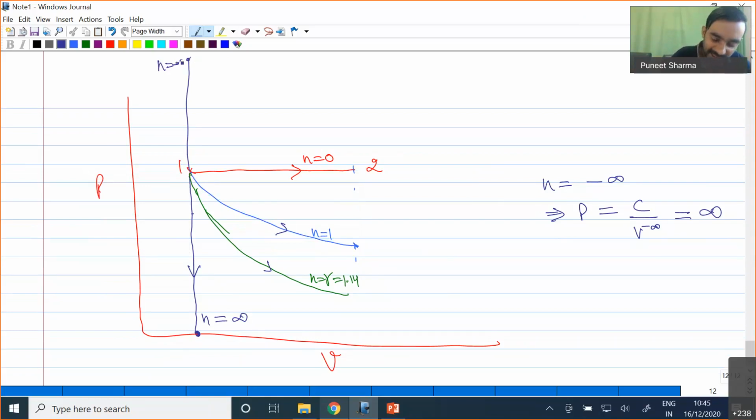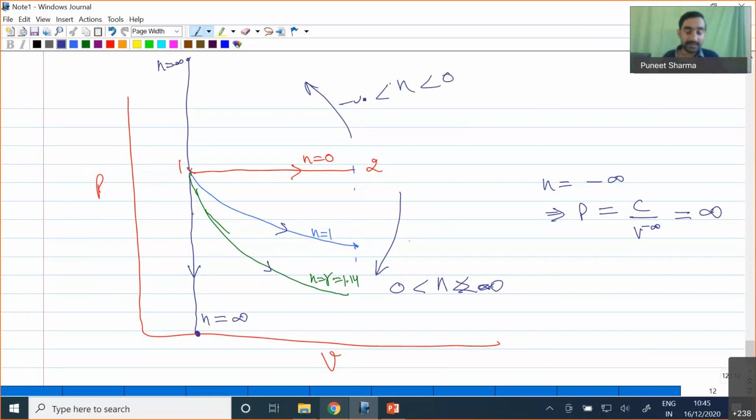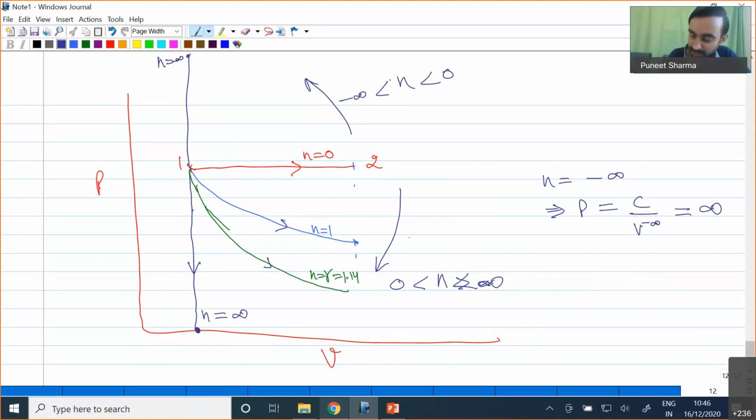So it means that in this particular direction we have a region which varies from 0 to infinity, and in this particular zone we have a region which varies from 0 to minus infinity. So this is how we can present different types of processes on the PV diagram corresponding to the different values of the polytropic index.